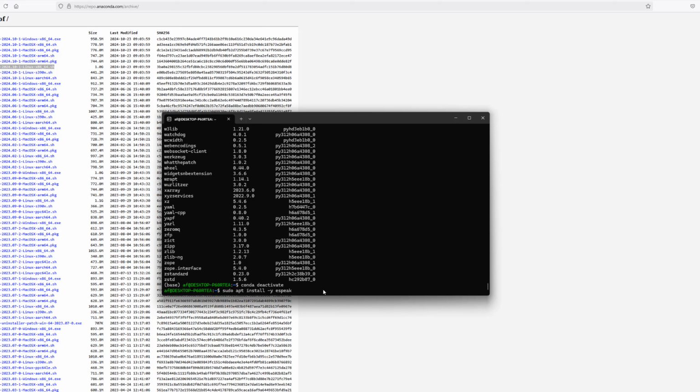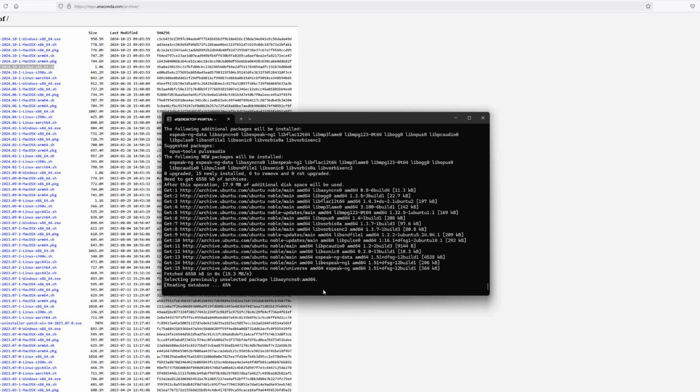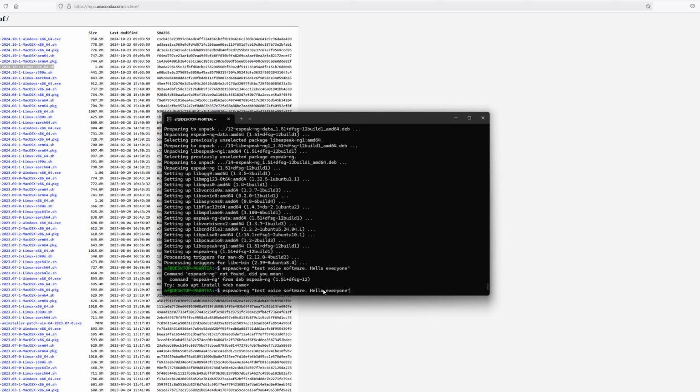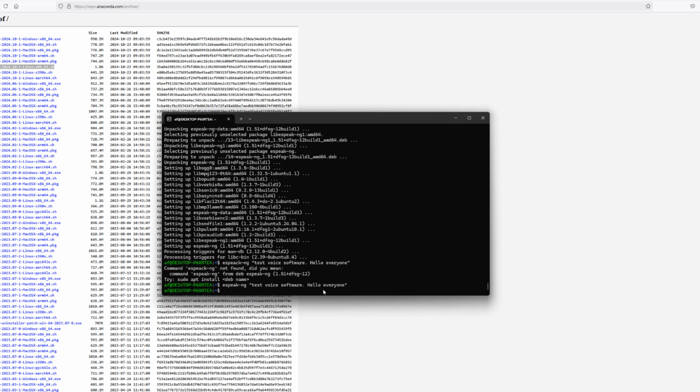First, we need to install ESpeak, as Zonos depends on ESpeak library. ESpeak is a lightweight open source text-to-speech engine for Linux, Windows or macOS. It converts written text into spoken audio using synthetic speech. Now I get a robotic sound back, and you cannot hear this unfortunately as my recorder was not recording system audio. It's recording my microphone audio but not the system audio. So this part isn't recorded.